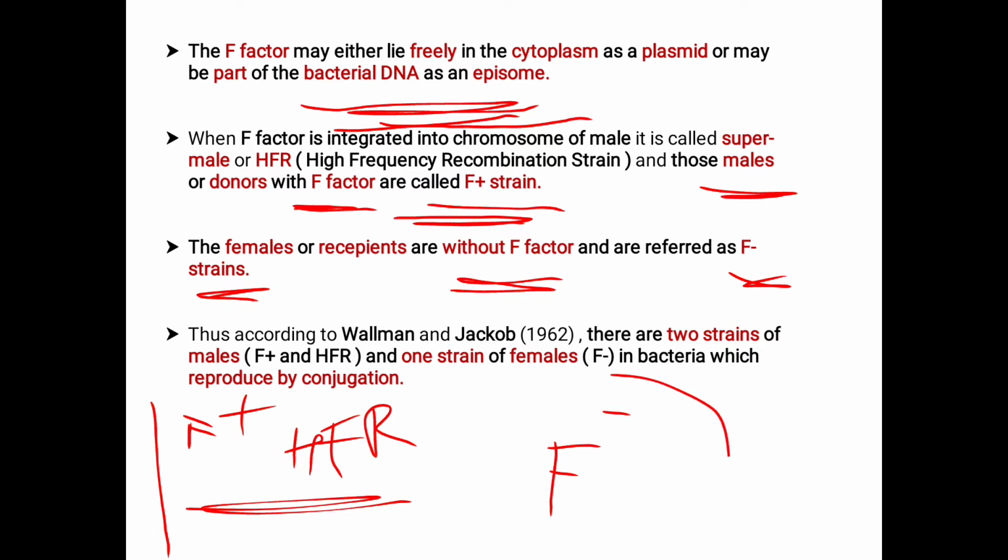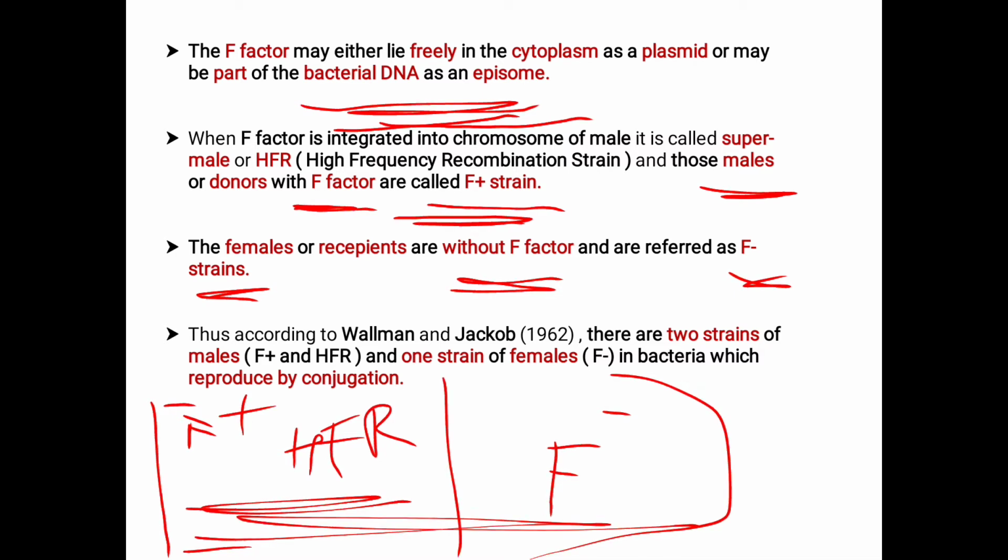These are the two strains observed by the scientists in 1962 in bacteria which reproduce by conjugation. These are important: one strain is seen in the male, the other in the female. Remember, F plus refers to the donor or male, whereas F minus refers to the recipient or female.